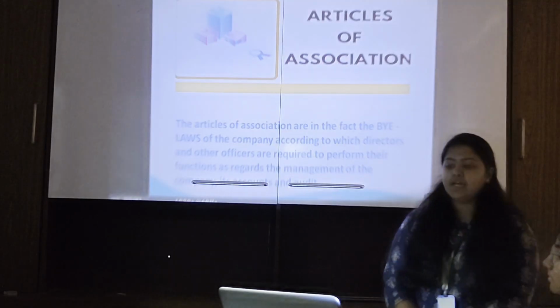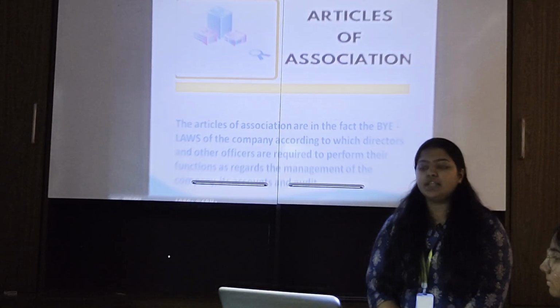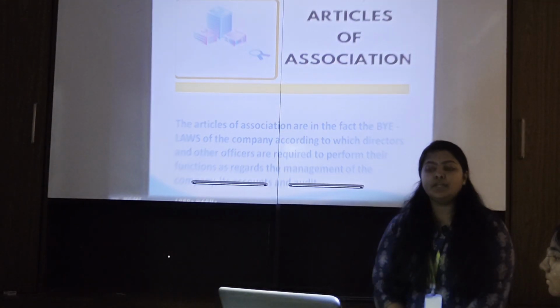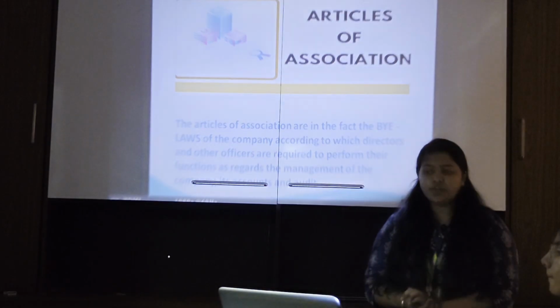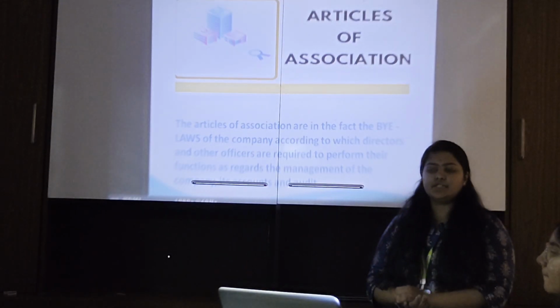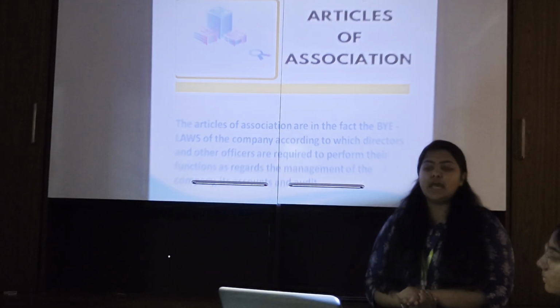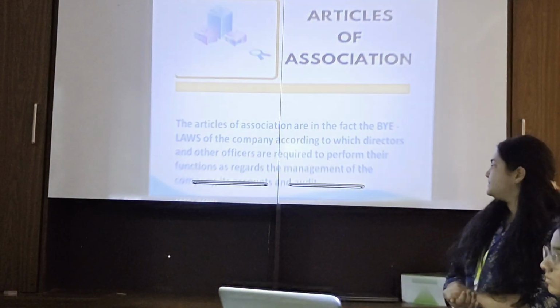Articles of Association. The Articles of Association are in fact the bylaws of the company. According to them, the directors and other officers are required to perform the functions as regards the management of the company, its accounts and audit.